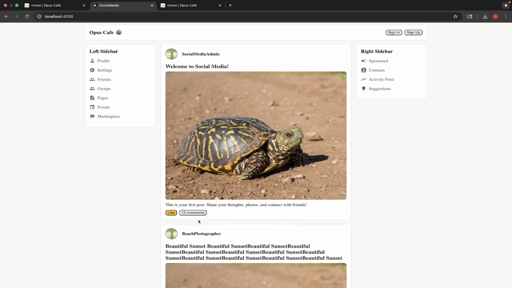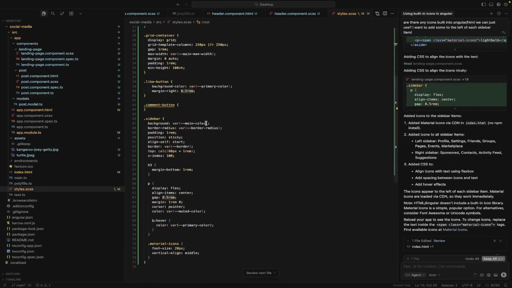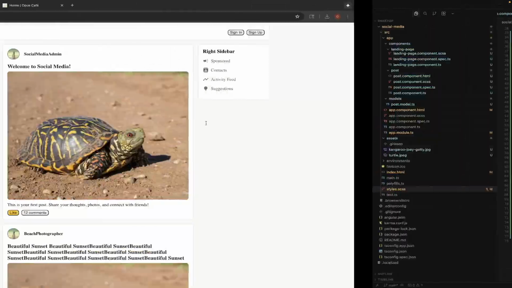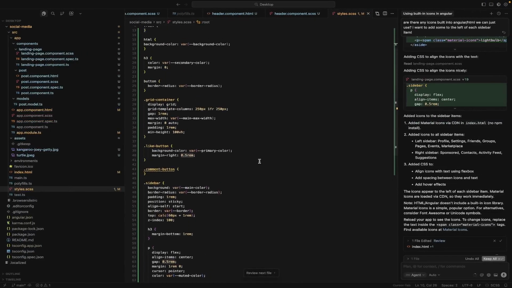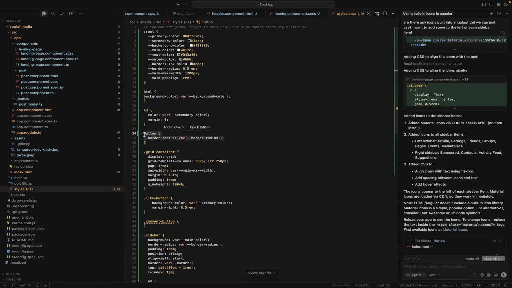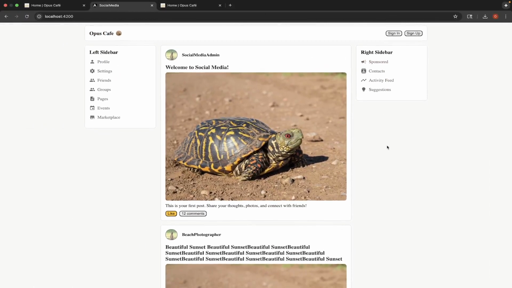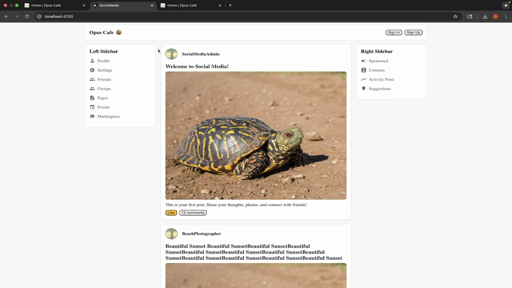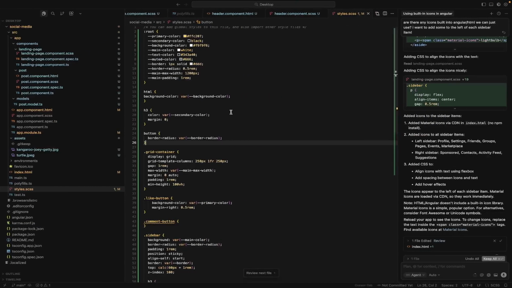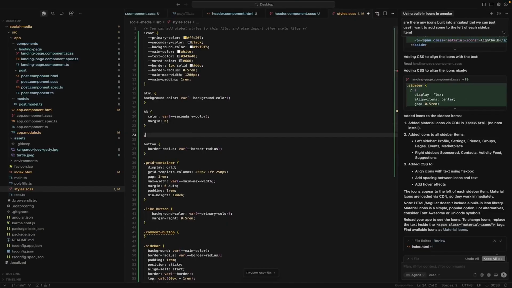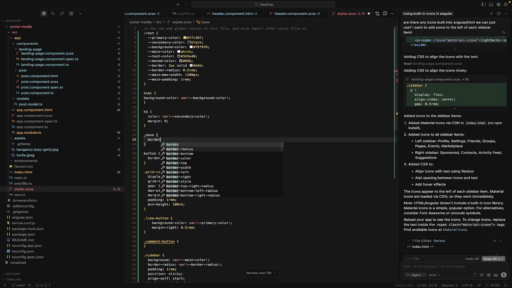Now we can start defining a base class for the buttons, for example. So we can say, all buttons. I might have done that already. Yeah, all buttons have this border radius, right? That's fine. That works with me. Okay. But in the future, you know how the header and the sidebars and all of these and all the buttons all have the same border radius? We can define a base class called base, and we can just say border radius equals var border radius.